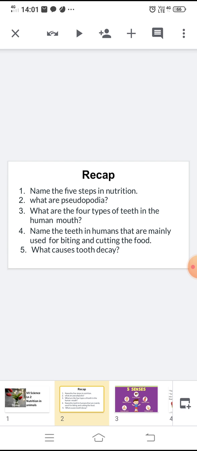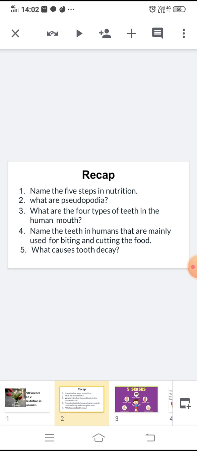What are pseudopodia? Amoeba moves by extending its body into finger-like projections called pseudopodia. What are the 4 types of teeth in the human mouth? Yes, incisors, canines, premolars and molars.